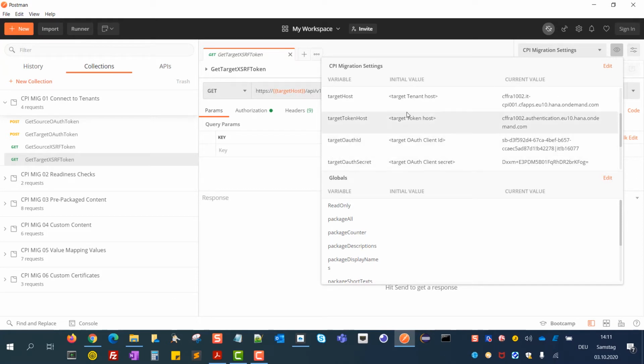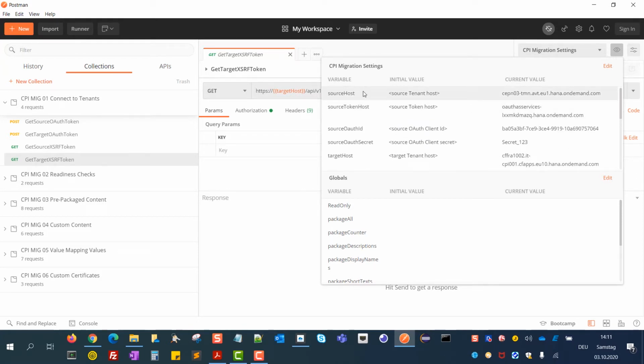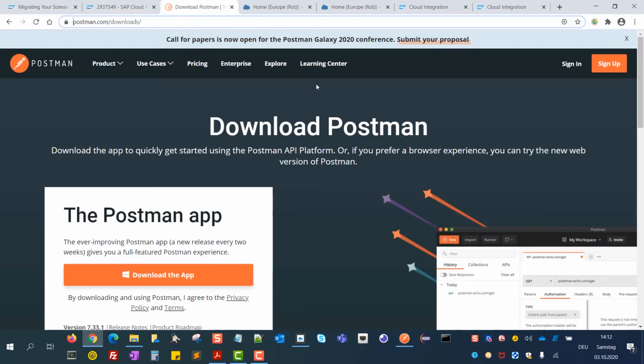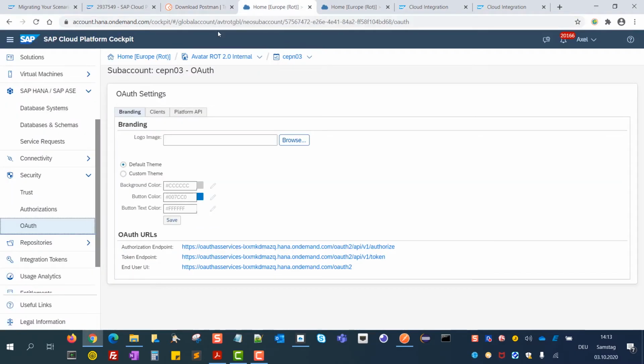So now the question is where to get this from. Let's start with the source section. The tenant host is of course clear because this is the one that we want to migrate, but now where to get the token host and the OAuth information. For this we go to the SAP Cloud Platform cockpit of our Neo tenant. And there under security we have the OAuth section. So on the first tab we already see the URLs that we need to enter in the token host.